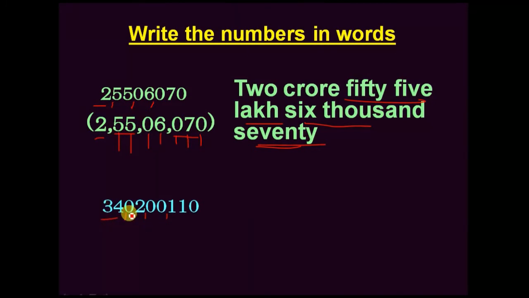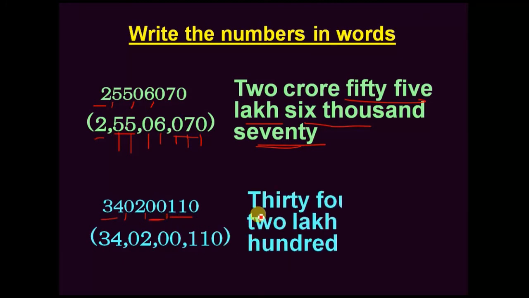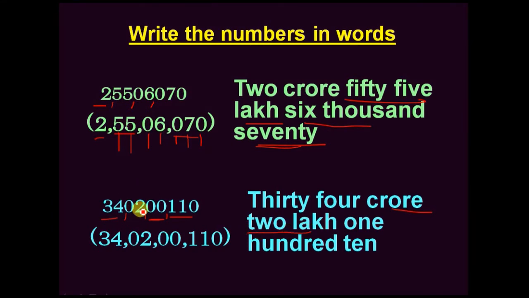There is no 10 lakhs number, only lakhs number we have. So 2 lakhs. There are no values in thousands and 10,000s, so no need to write them. 110 directly we can write here. So 34 crore, 2 lakh, 110. Like this we can write the numbers in words.